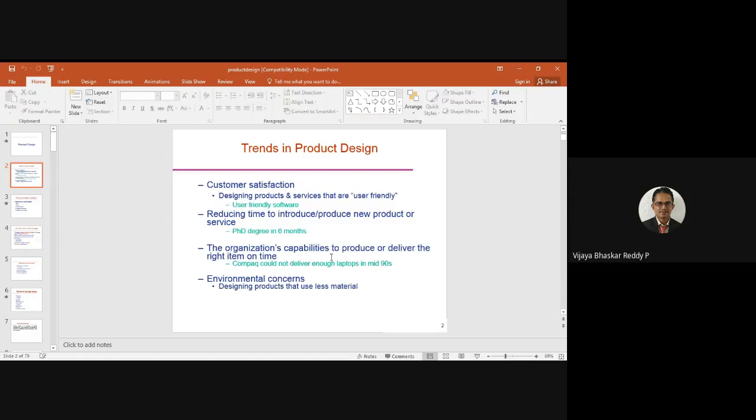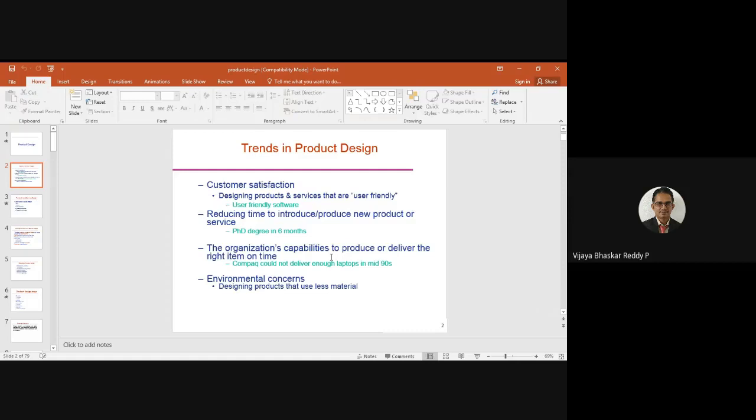Okay, the demand is going on increasing. Take the example of Sony. Sony people were manufacturing only TVs or other electronic devices. But the demand for laptops and computers keeps increasing. That's why the Sony people also entered the market. So, reducing the time to introduce, they want to introduce a new product. If it is a monopoly, the product success is very good. If it is a competitive market, definitely we need to produce a very good quality product to satisfy the customers. The organization's capability to produce or deliver the right item at the right time.